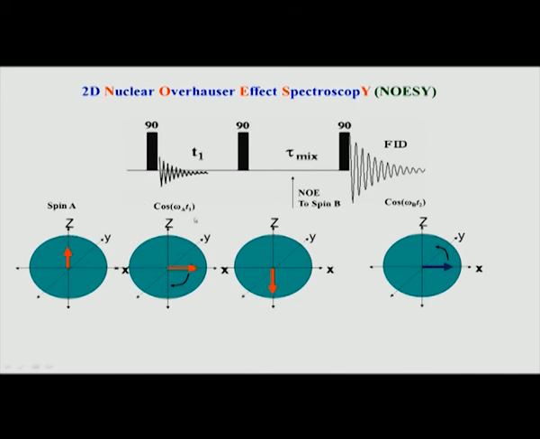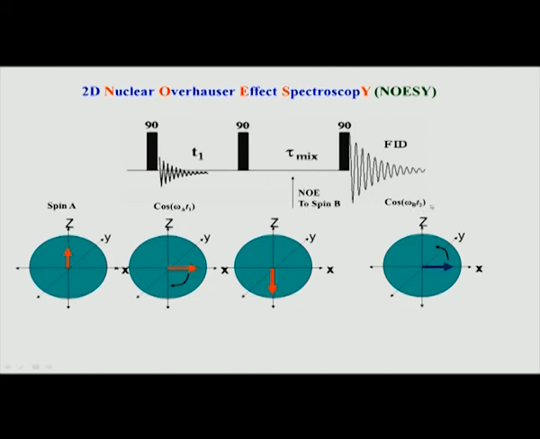That population difference also has this term, because remember, whatever is the intensity of an FID, it is related to cosine omega t times e to the power minus t. So, cosine omega t is also affecting the intensity of the peak of the FID, along with the population that is transferred to spin B. When spin B is now excited with another pulse, the last pulse, then spin B starts evolving according to its own FID.